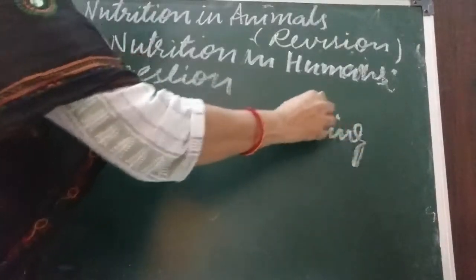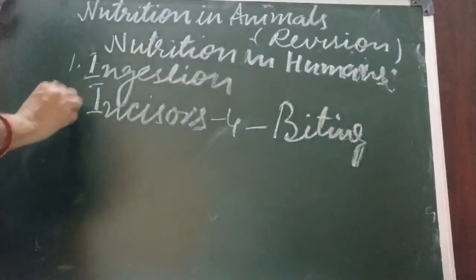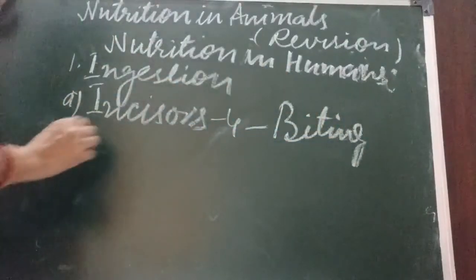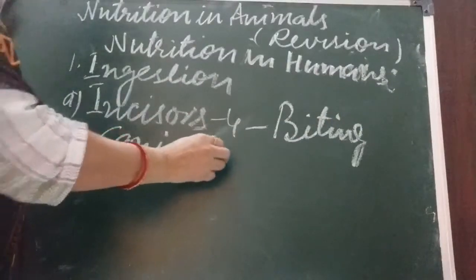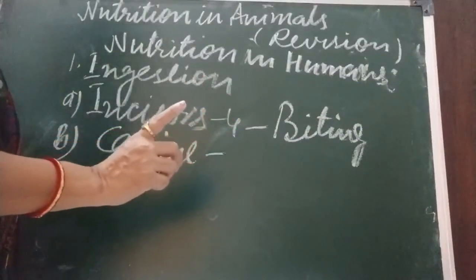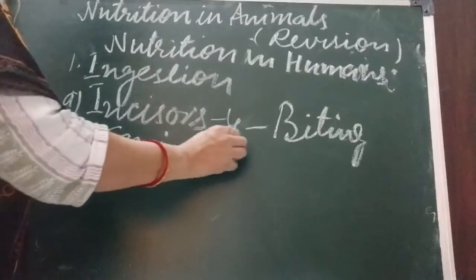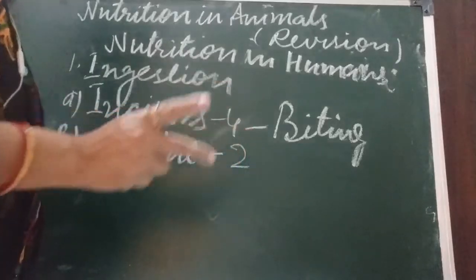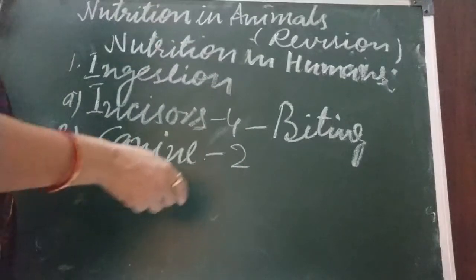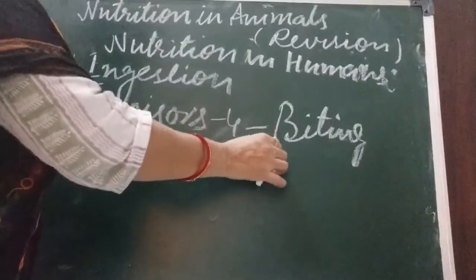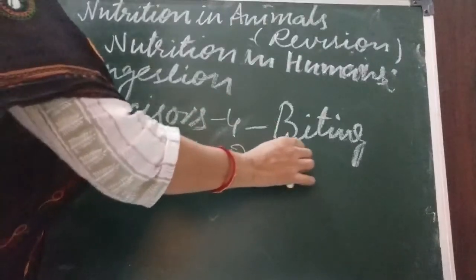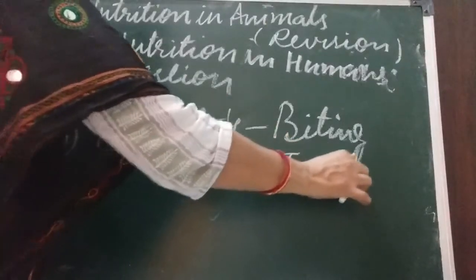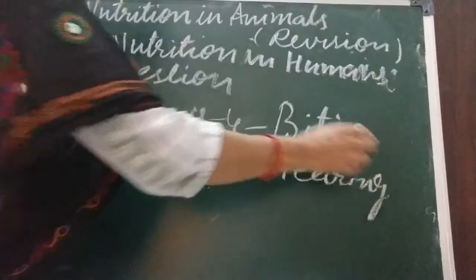Okay. Second is canine. They are 2 in one jaw. I am telling you about one jaw. There are 2 canines in one jaw. There are 2 jaws, upper jaw and lower jaw, so I am telling you about one jaw. So there are 2 canines, and they are called tearing teeth.